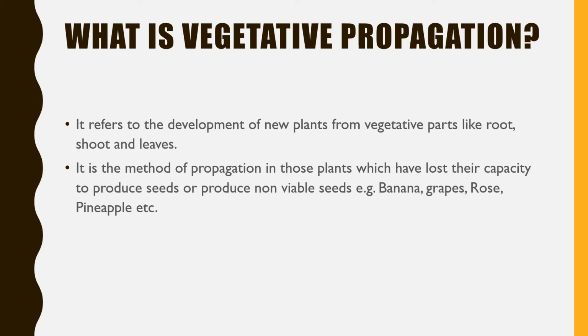It is the method of propagation especially in those plants which have lost their capacity to produce seeds or produce non-viable seeds, like banana, grapes, rose, pineapple, etc. So these are the plants where we prefer vegetative propagation.